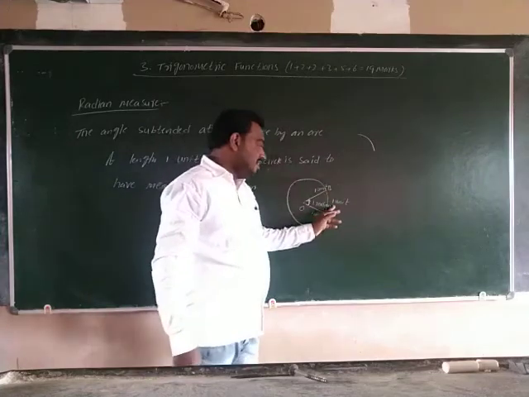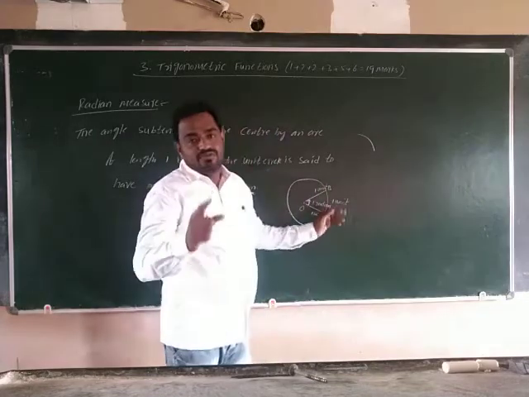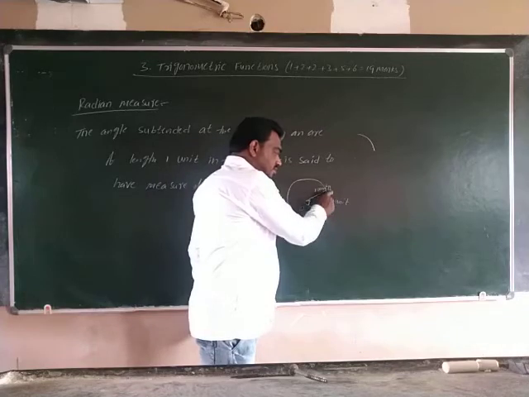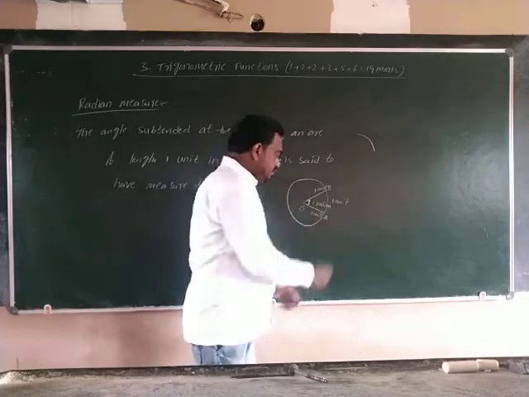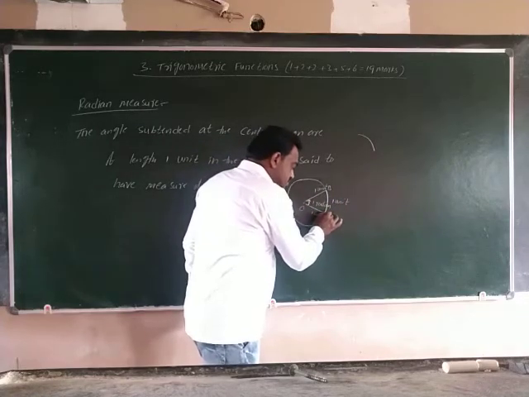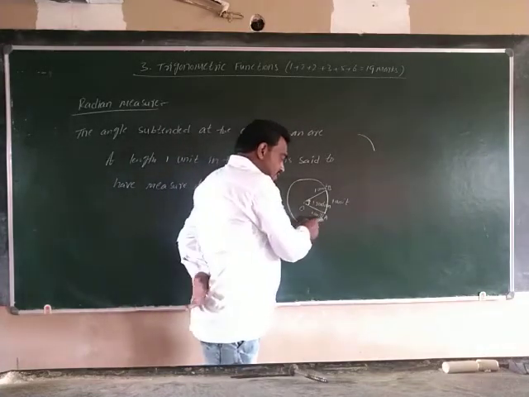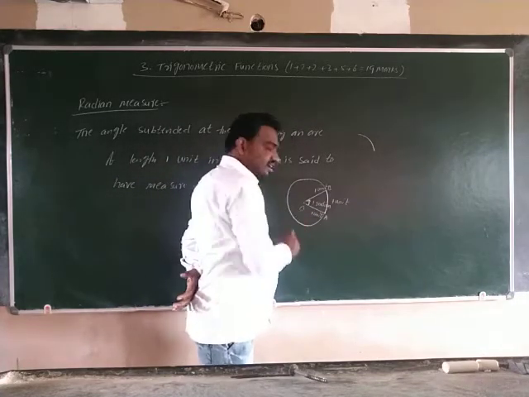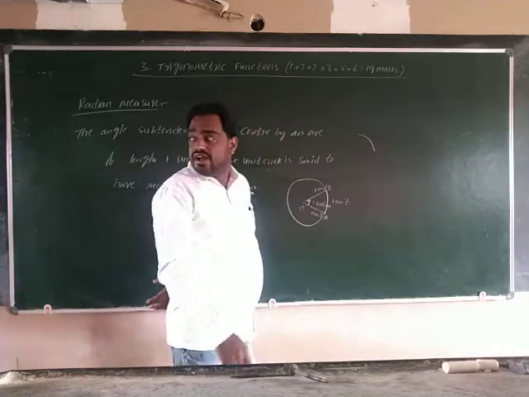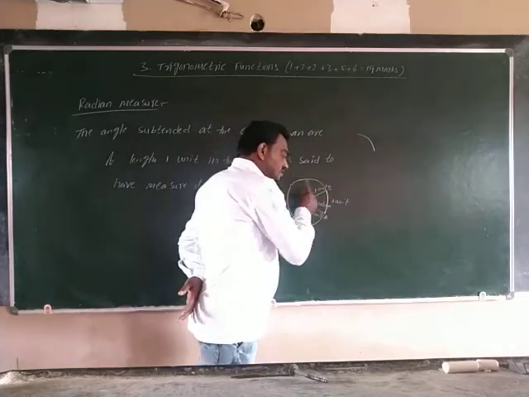So this arc length is equal to this arc length. How much length of the arc is taken here? 1 unit. So the terminal positions, the end positions, are taken as A and B. Here you draw OA, which is one radius, and OB is another radius, and OA is equal to 1 unit and OB is also equal to 1 unit.